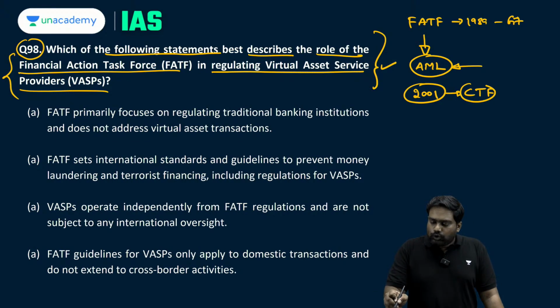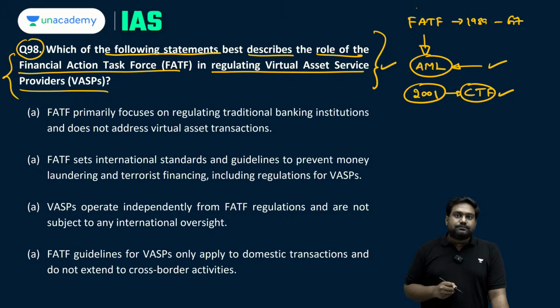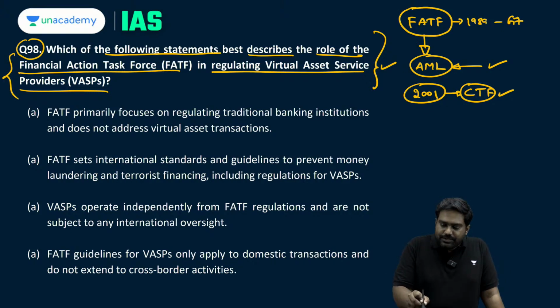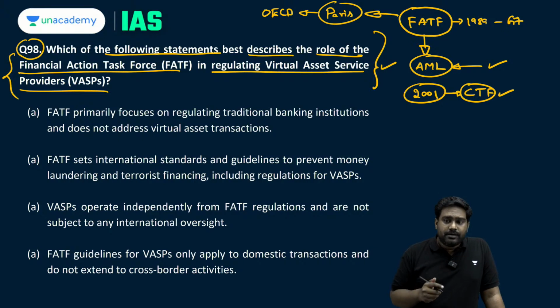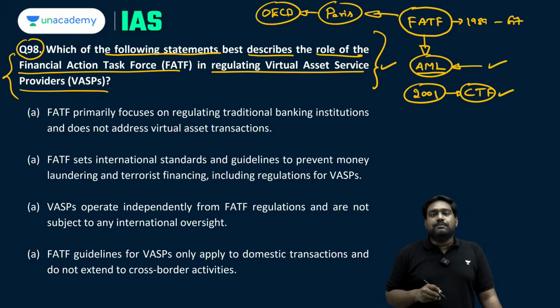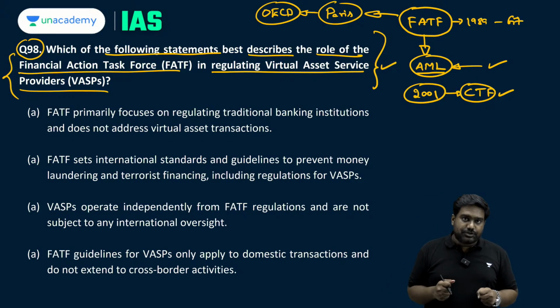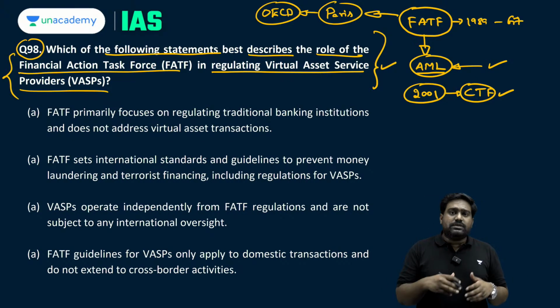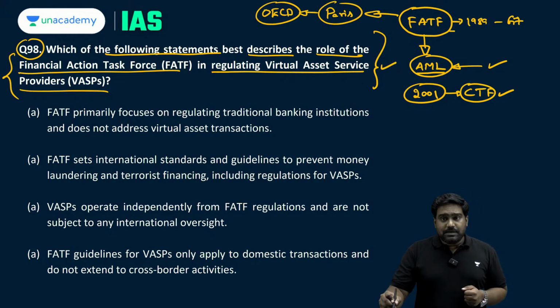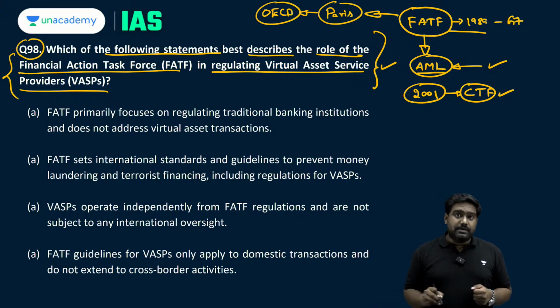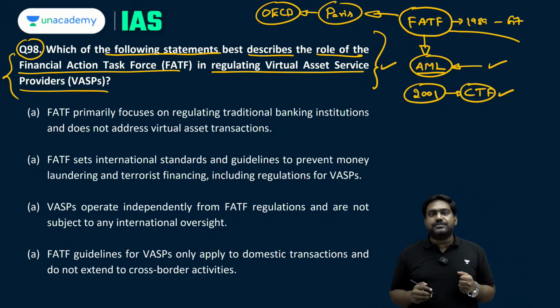So these are the two objectives of FATF. It's headquartered at Paris. It functions out of the OECD headquarters and it has two primary objectives today. One is to implement anti-money laundering measures, and second is to implement counter-terrorist financing measures. So it sets out these international standards, guidelines and regulations which have to be followed by not just the members but even by the non-member countries.